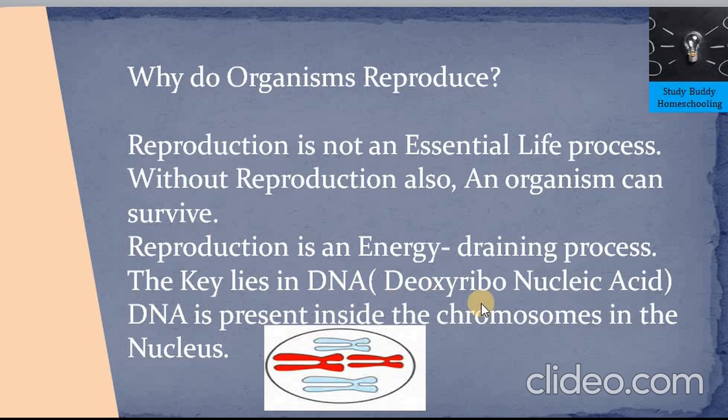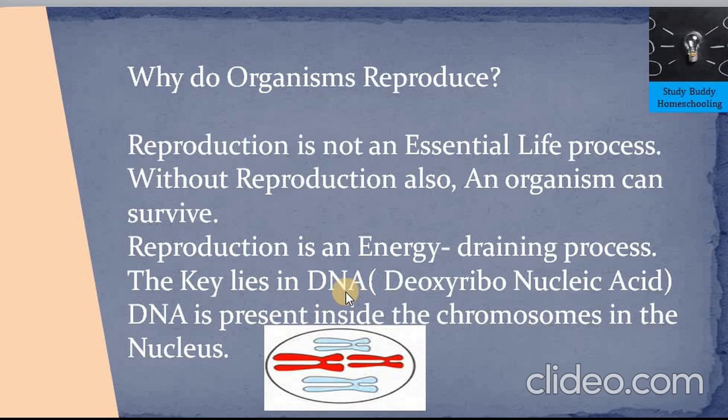DNA is deoxyribonucleic acid. This DNA is present in the chromosomes in the nucleus of the cell. This DNA is also known as the gene. They help in transmitting the hereditary information from one generation to another generation. So the urge to reproduce lies in the DNA.